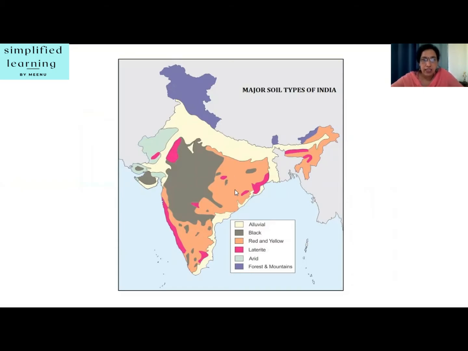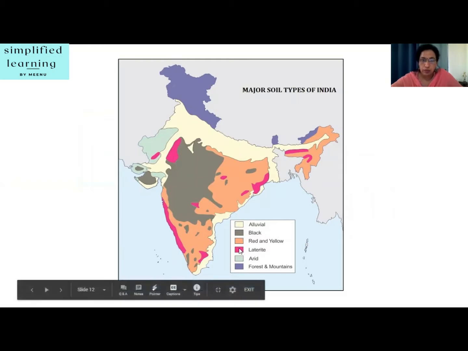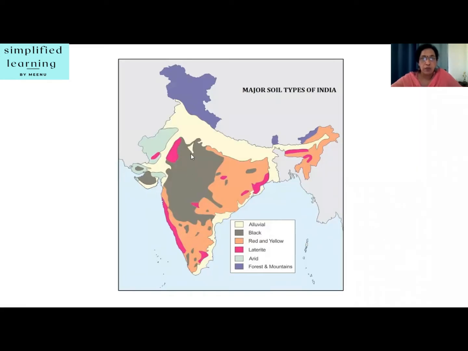So you can see in the key different types of soils are shown with different colors: alluvial, black, red and yellow, laterite. Okay, and these are the areas which are arid, extremely dry areas. And here forest and mountains. So how this all is distributed in the whole of India, okay, different soils in different regions. So the theme of this map is major soil types of India. It can also show features such as climate, agriculture, minerals, etc.